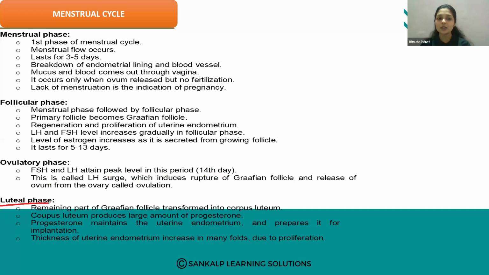And the last one, the luteal phase. After the rupture of the Graafian follicle, ovulation occurs. The remaining part of the Graafian follicle transforms into the corpus luteum. This corpus luteum is formed, and it produces a large amount of progesterone.